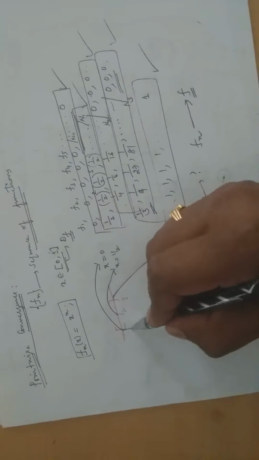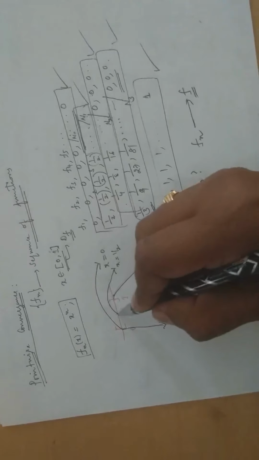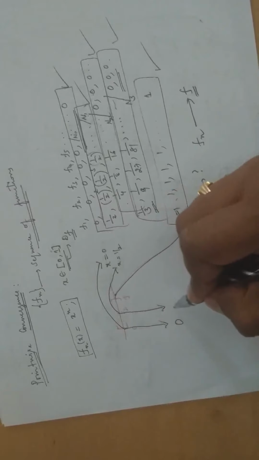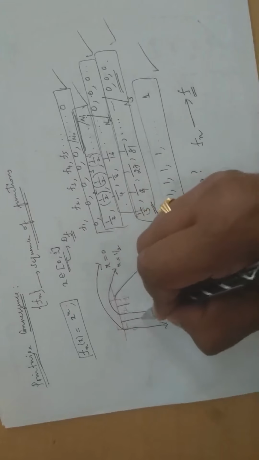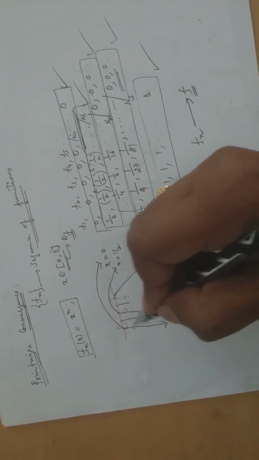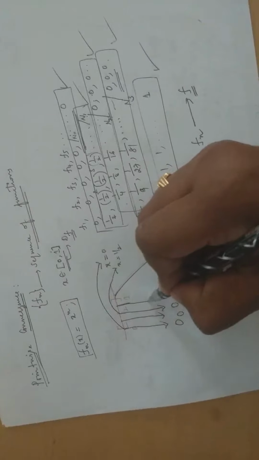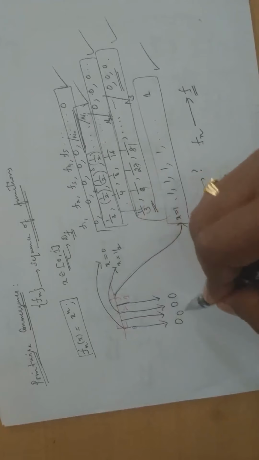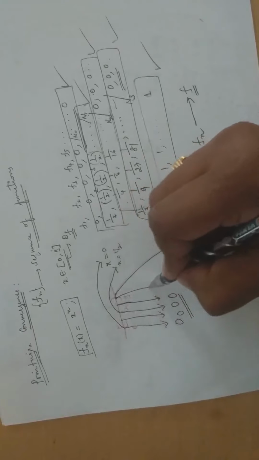For x equals 0, what was the value? What will it converge to? It will converge to 0. For x equals 1 by 2, to what was it converging? It was converging to 0. For x equals somewhere 1 by 4, still it is 0. 1 by 3, still it is 0. Isn't it? So for any value it will be 0. But if you choose a point here, this is 1.